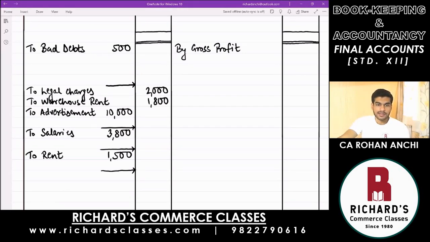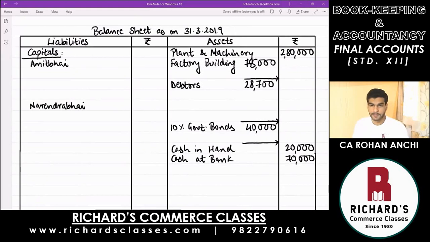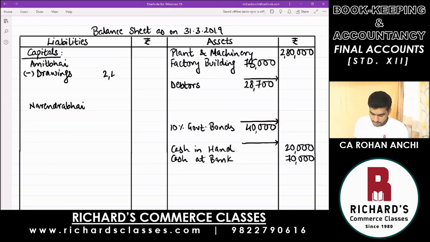Then next is drawings of the two partners, which you will deduct from capital in the balance sheet. Liability side, below the names of the two partners, on the next line you will write first for Amit Bhai, less drawings, that is 2,400. And next for Narendra Bhai, minus drawings, that is 3,200.